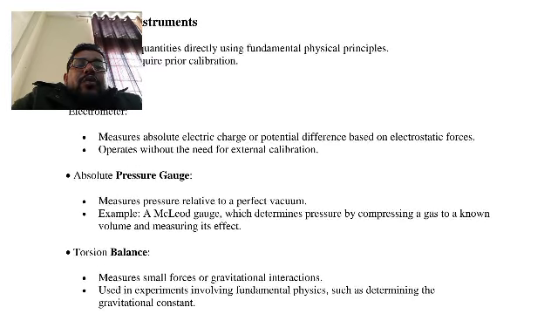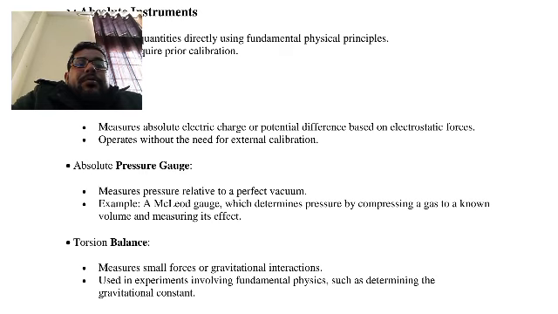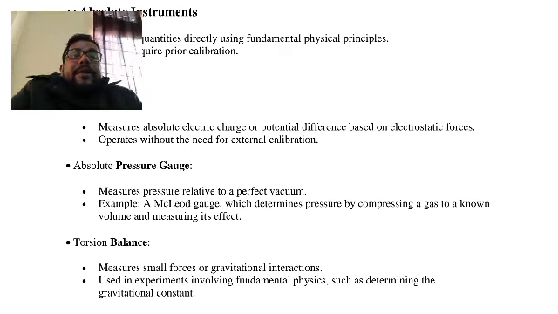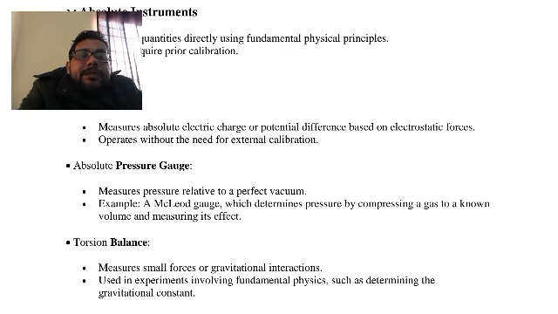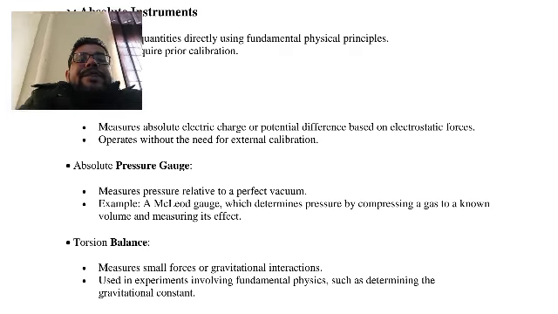Another example is the absolute pressure gauge, which measures pressure relative to a perfect vacuum. When we want to measure a perfect vacuum, we can use an absolute pressure gauge.